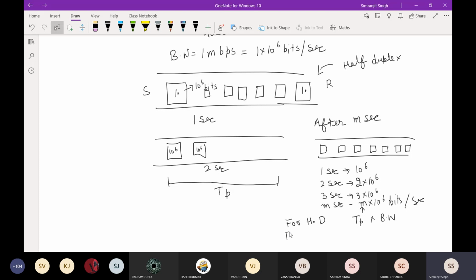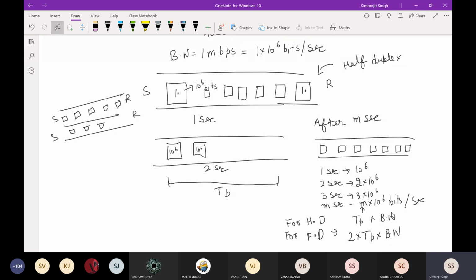When I'm talking about full duplex, it means that at the same time both of them can send and receive. It means that the capacity of the channel would be doubled. The bits will travel from sender to receiver on this channel, and from receiver to sender on this channel. That is why for full duplex it will be 2 into TP into bandwidth.